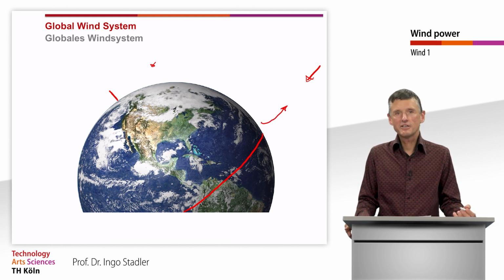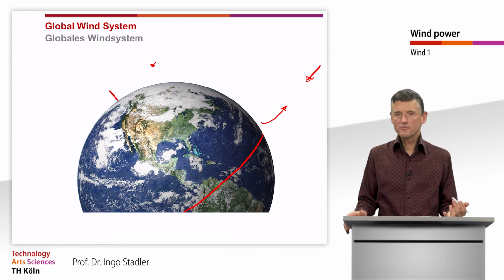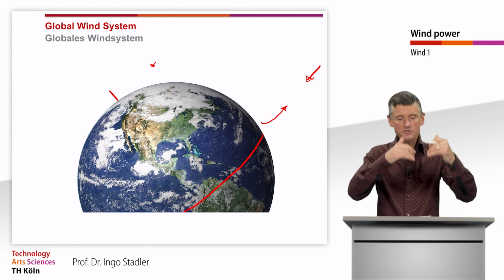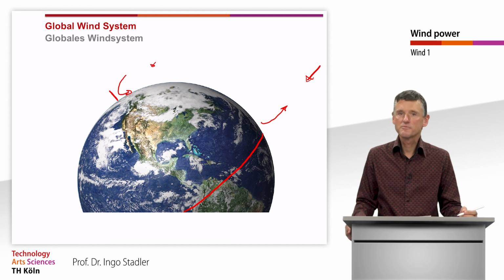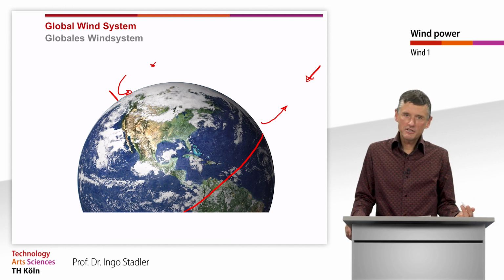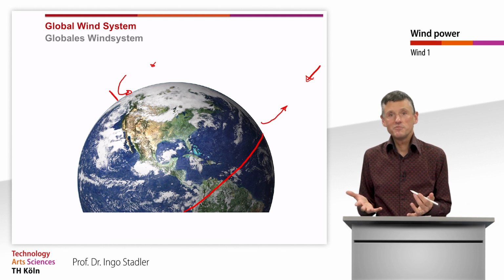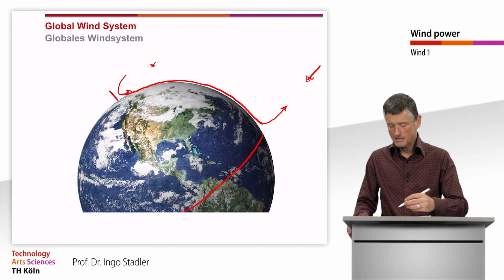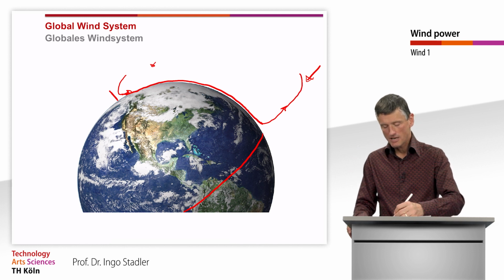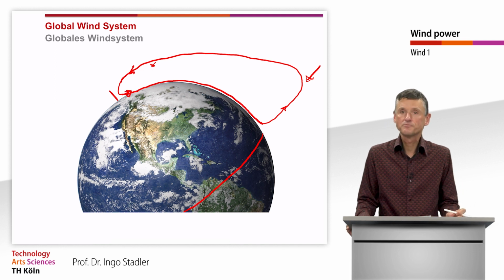The opposite we can observe at the pole, where the air is cold, therefore the density is high and air is falling down. That means here we observe something like that. Now we could imagine that as a consequence, when the air is rising at the equator and therefore is missing there, we have an airflow from the poles downwards south, rising then at the equator, going high and then going backwards to the pole in this direction.